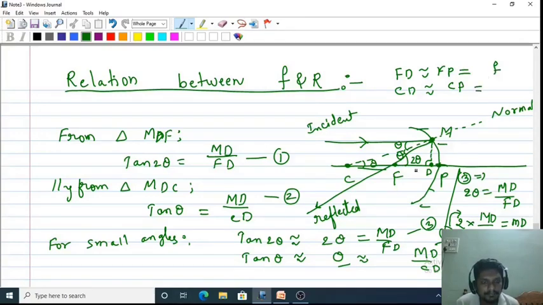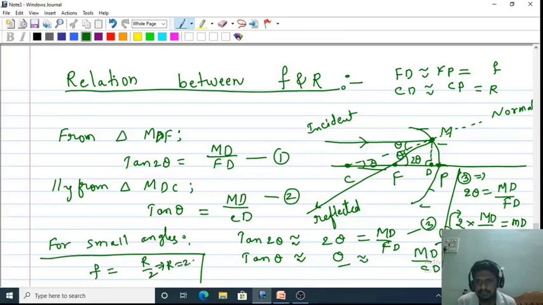Okay, and CP is the distance between center of curvature and pole, and that is R. And the final expression I will write here. Therefore, FD is approximately equal to FP, that is equal to f. Therefore, f is equal to CD, nothing but R by 2, or R is equal to 2f. So this is the relation between the focal length and the radius of curvature.